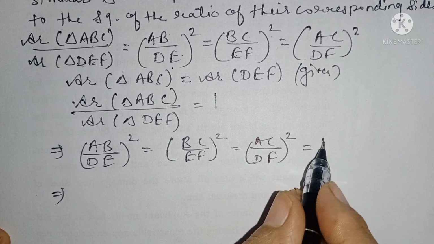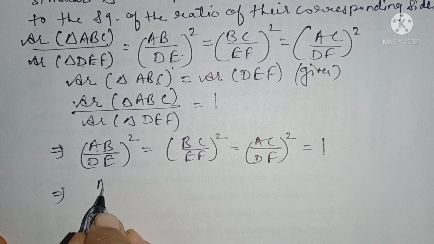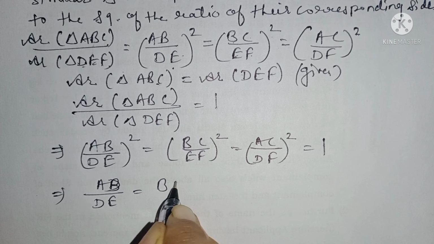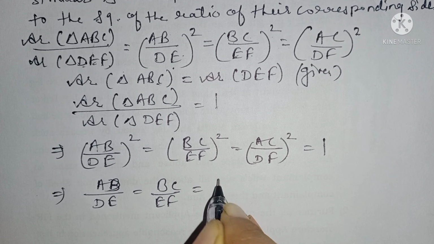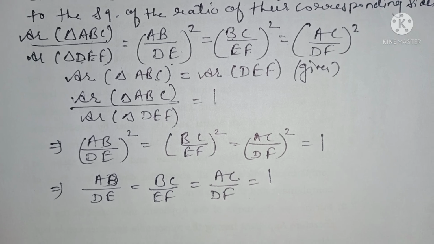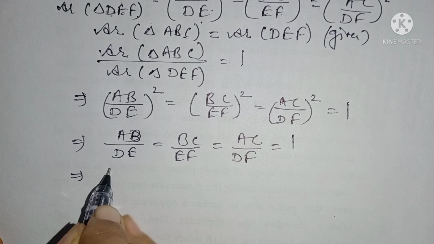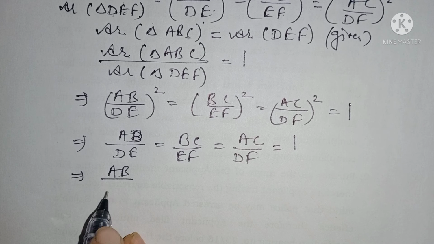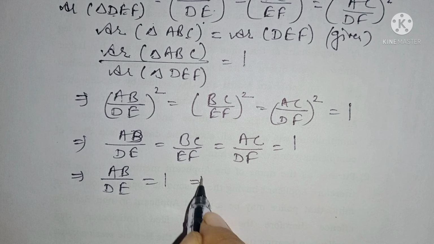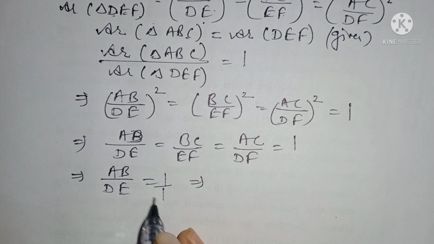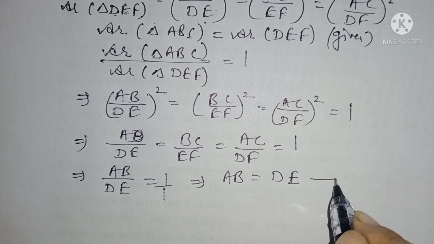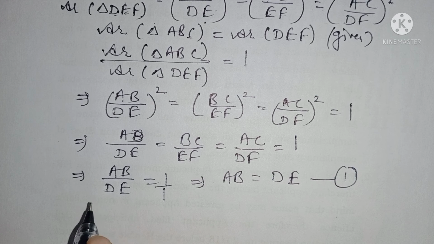Can I take the square root and write that AB upon DE is equal to BC upon EF is equal to AC upon DF is equal to 1? Yes, and therefore we can write that all are equal to 1. So AB upon DE is equal to 1, right? So from this I will get, by cross multiplication, 1 upon 1, I'll get AB is equal to DE, isn't it? This is my number 1.